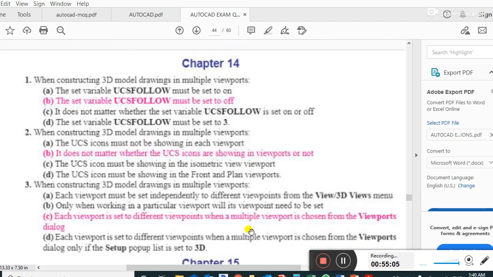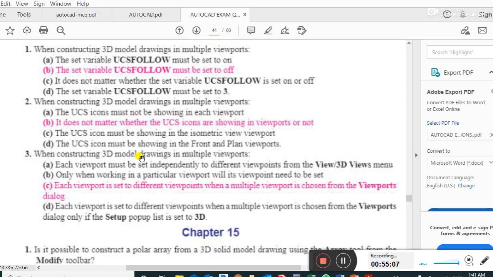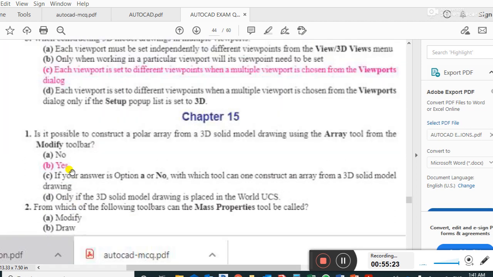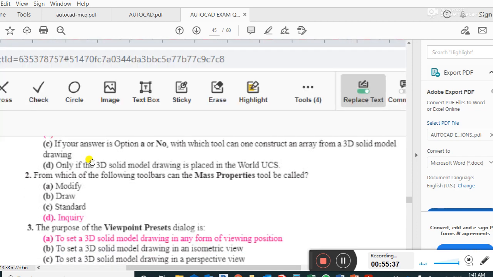Option B is correct. When constructing a 3D model drawing in multiple viewports, each viewport is set to a different viewport when a multiple viewport is absent from the viewport dialog. Next question: it is possible to construct a polar array from a 3D solid model drawing using the array tool from the modify toolbar. Yes, the answer is yes, option B.